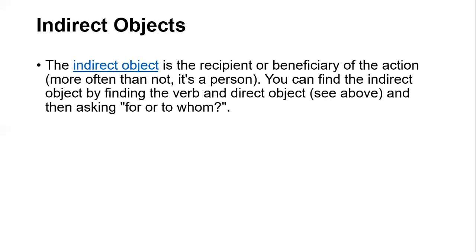The definition is pointing out that it's not necessary that an indirect object is always a person, but it can be a person. Direct object and indirect object difference. You can find the indirect object by finding the verb and direct object.